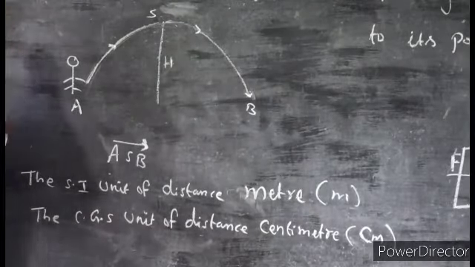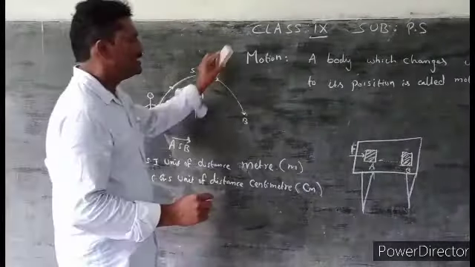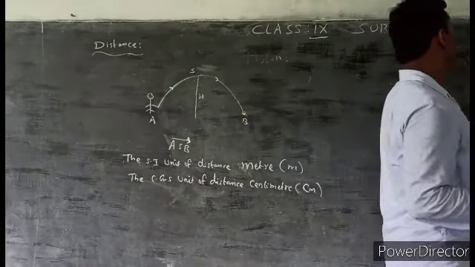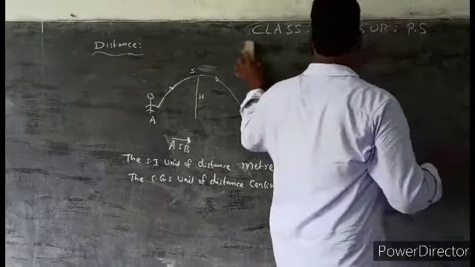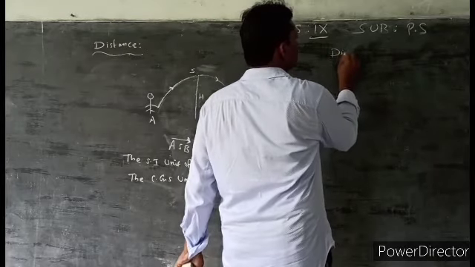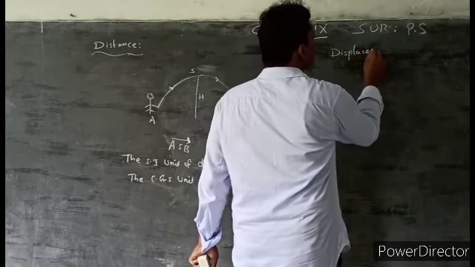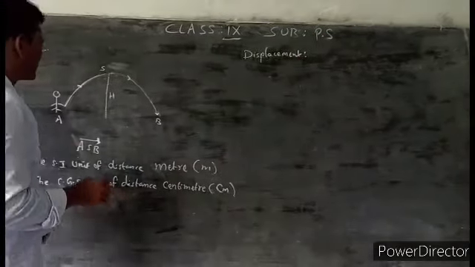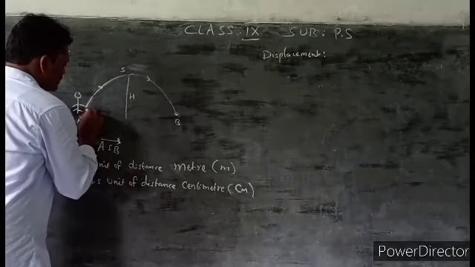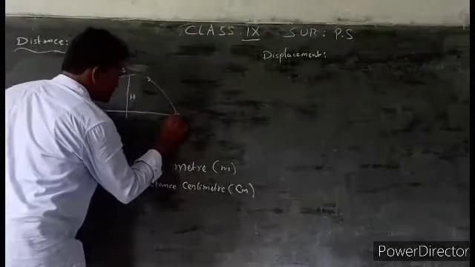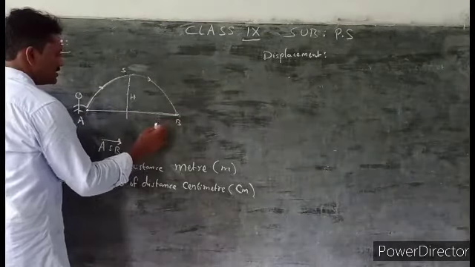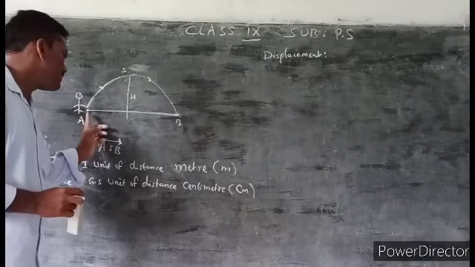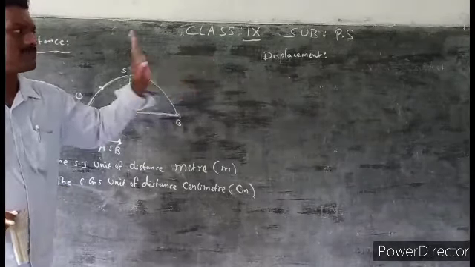Second one is displacement. The small length covered between any 2 points, here AB, is called displacement. The small length between any 2 points is called displacement.